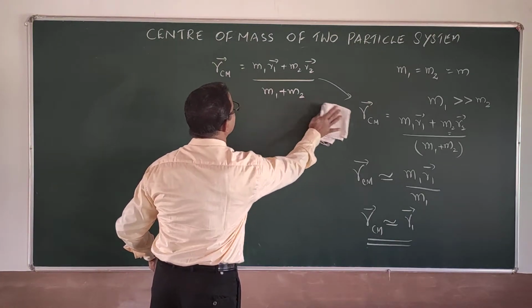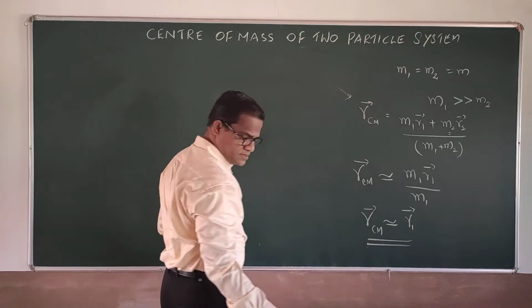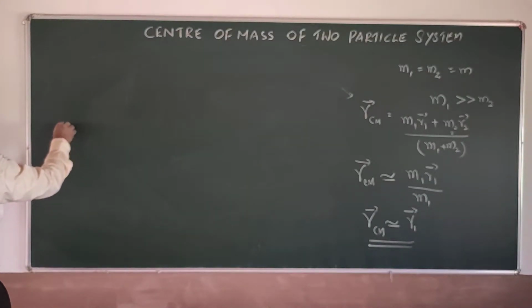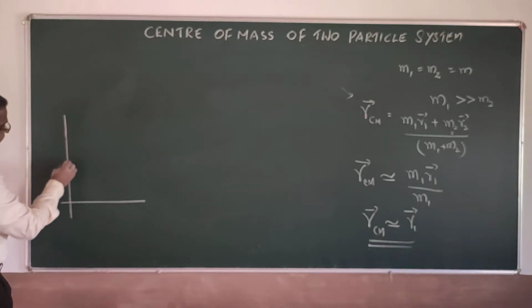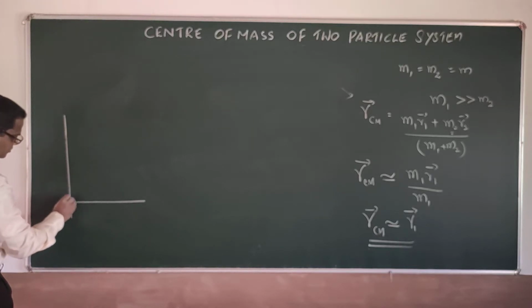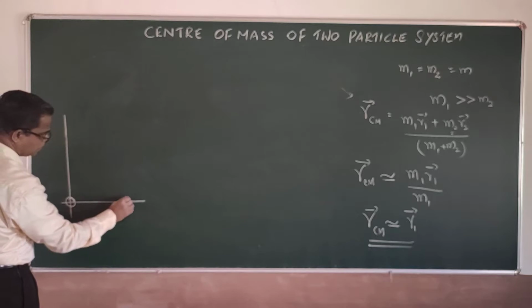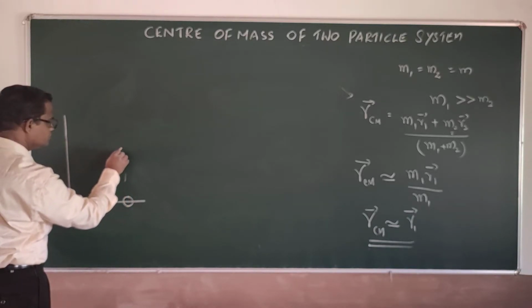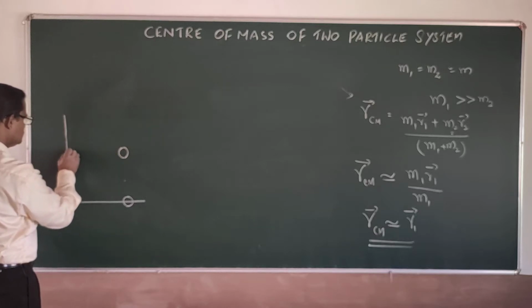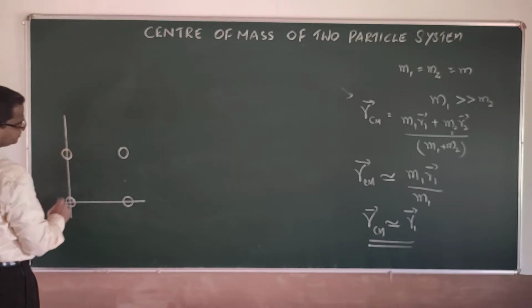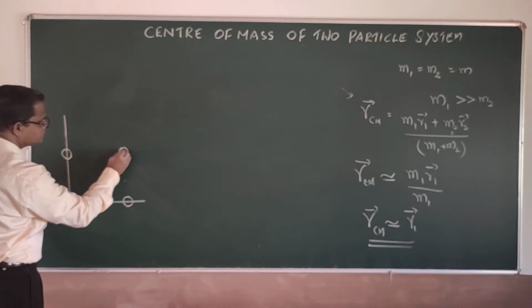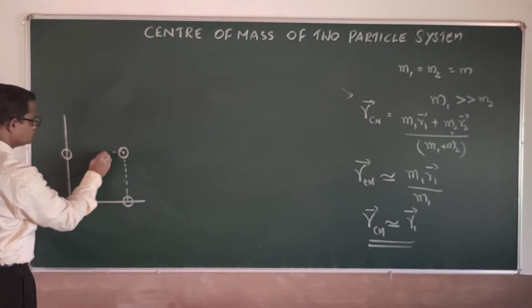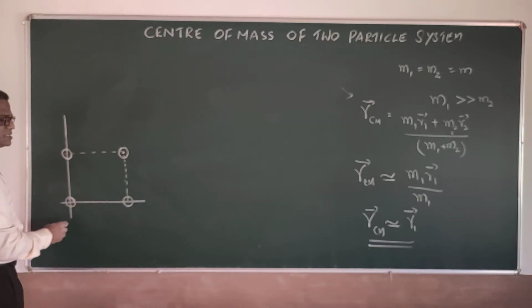So let us see the case: a coordinate system, for example, and I have four masses there, 1, 2, 3 and 4. It is actually a square form.